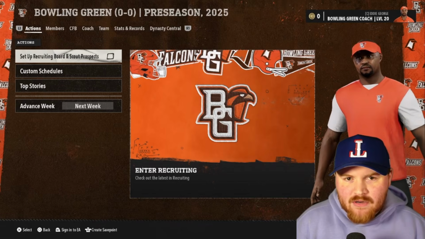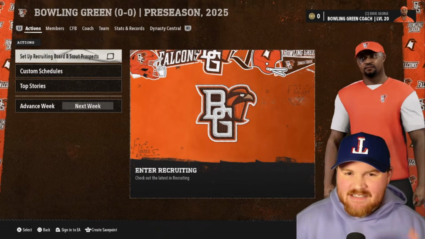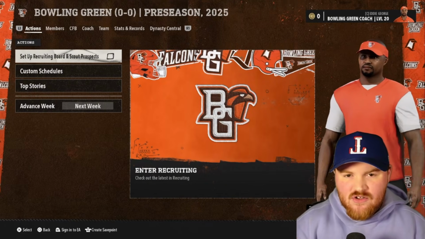We're rolling with Bowling Green. It's the Alphabetical Conference Challenge. B, Bowling Green. B, Bucky. It's the only B team I haven't played with yet, so that's what we're rolling with.